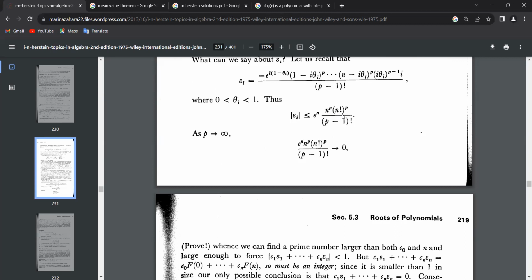So this whole thing is e to the power n p times n factorial to the power p by p minus 1 factorial. But now p is a prime number and he makes p arbitrarily large. It goes to 0, right? Exponentials and factorials: here it is factorial, and n is fixed. So there's nothing to worry about. n is fixed.